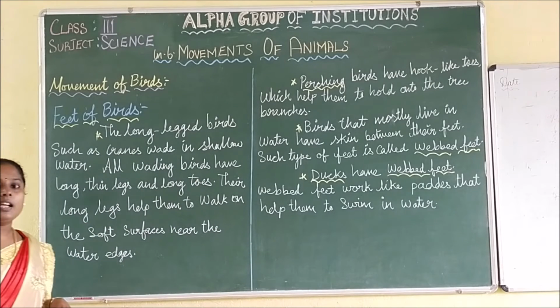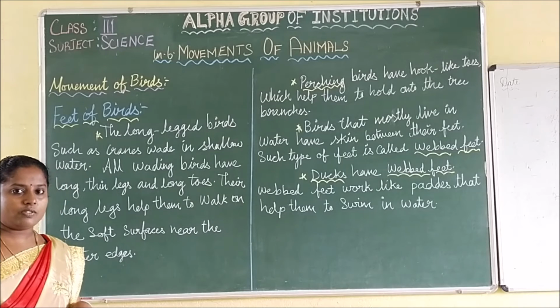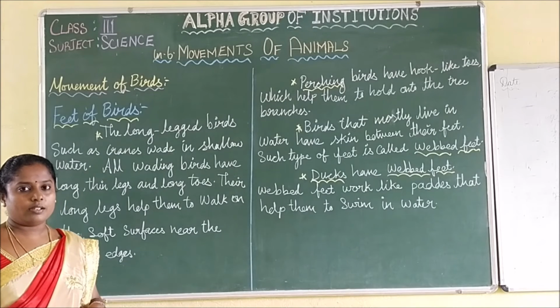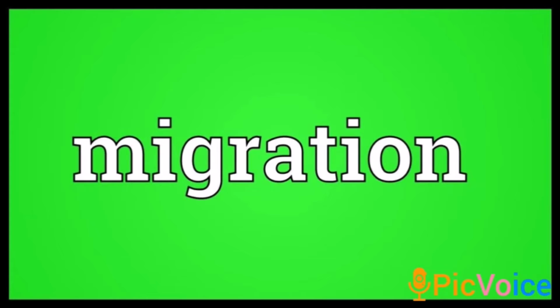Next we are going to see about migration. So what is migration? Have you ever seen that we can see some animals only at some times? If you take the birds, at a particular time only the birds will come to one place.